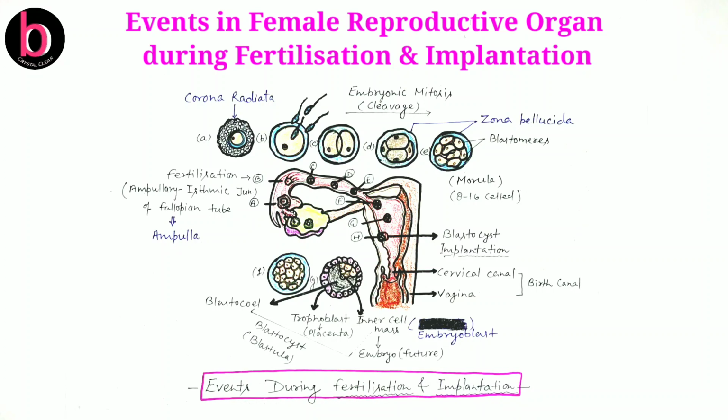What is the fertilizin-antifertilizin reaction? There is secretion of a chemical, a glycoprotein, from the egg membrane. This is known as fertilizin, and by the sperm there is secretion of another glycoprotein, that is antifertilizin. When both sperm and ovum are compatible, meaning the chemicals secreted by them are suited to each other, then there will be fertilization.